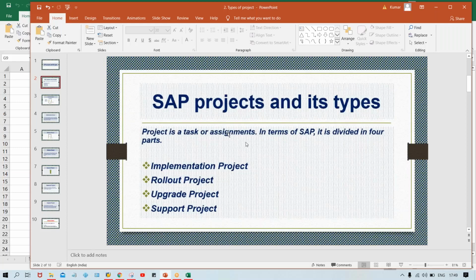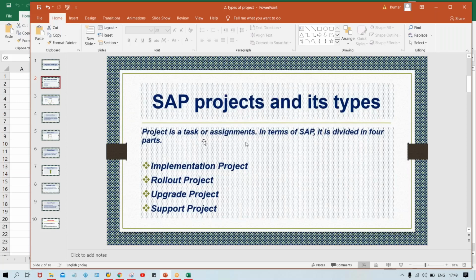Anyway, theoretically I'll just give some overall idea about the SAP project and these types of projects in this session. If you talk about a project, it is nothing but a task or assignment, right? In terms of SAP, it is divided into four parts. The moment you join a particular organization, you'll be part of a particular project, and in that you're going to be assigned certain roles and responsibilities.